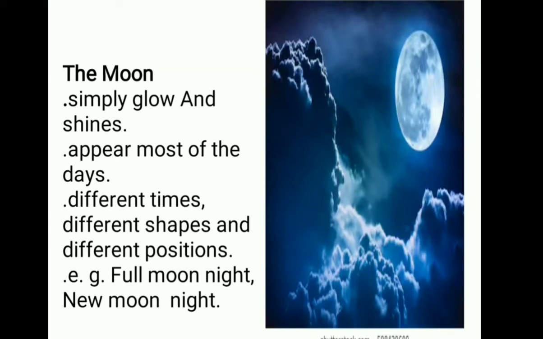Next we go through the moon. It is one of the satellites of our earth planet. The moon simply glows and shines, and appears on most days. The moon appears at different times in different shapes and different positions. For example, full moon night and new moon night. These are some of the positions and shapes we can experience in the night sky.